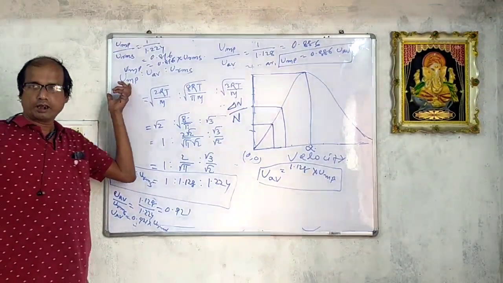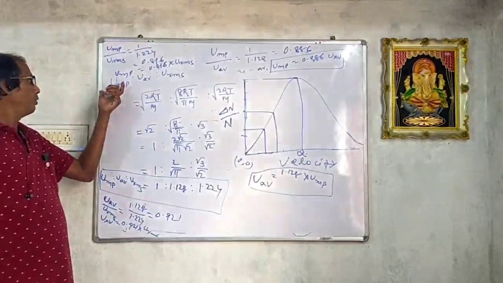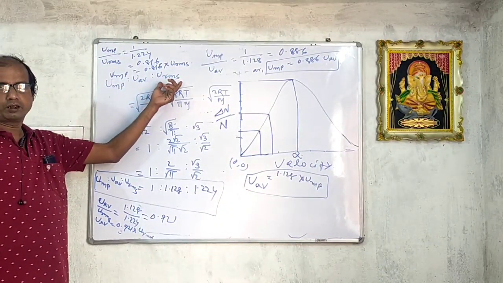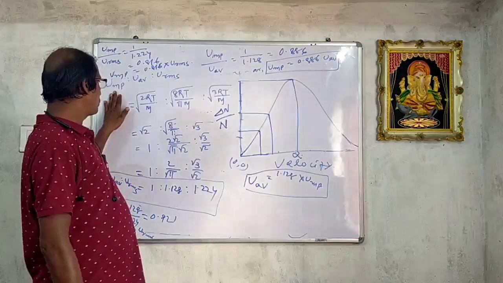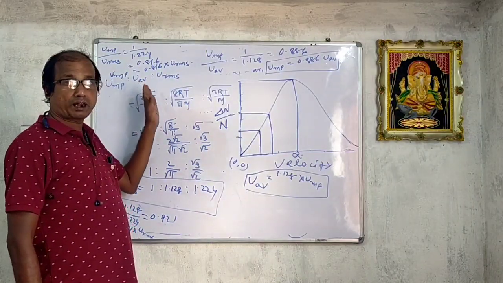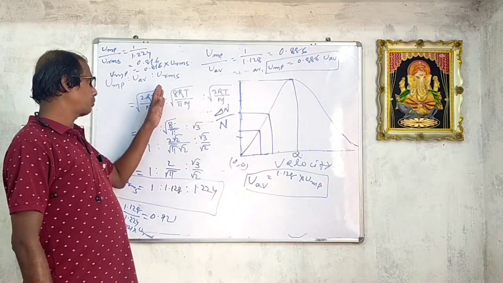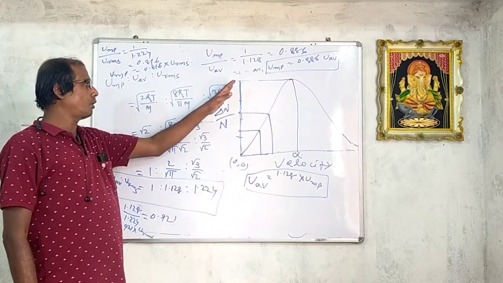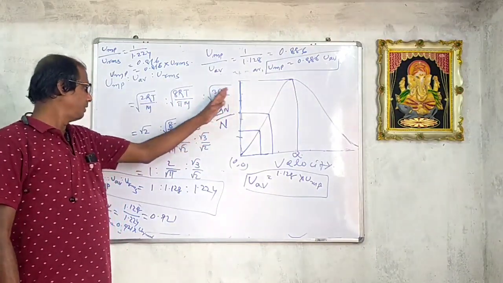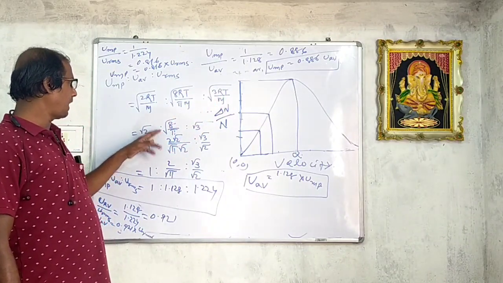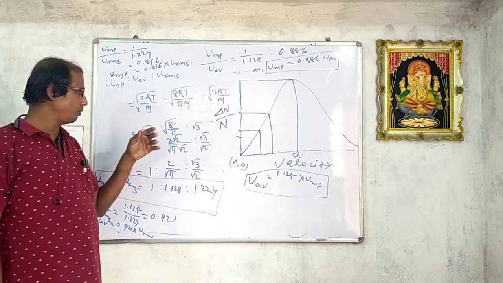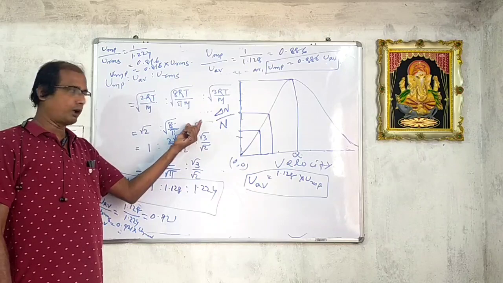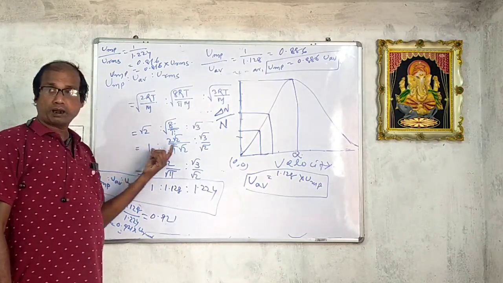Relationship between most probable velocity, average velocity, and RMS velocity. Root 2 is to square root of 8 by pi is to square root of 3. Now divide each by root 2.